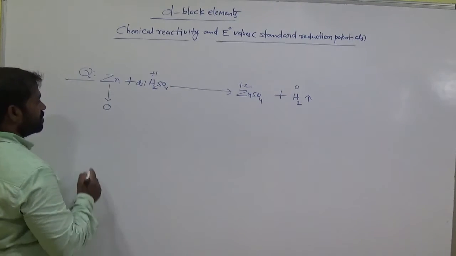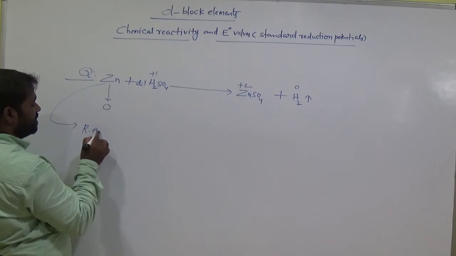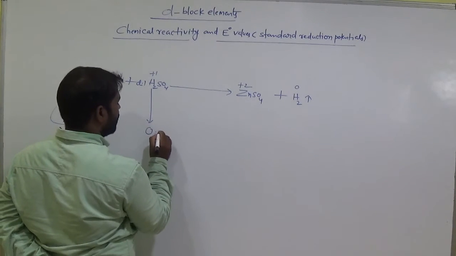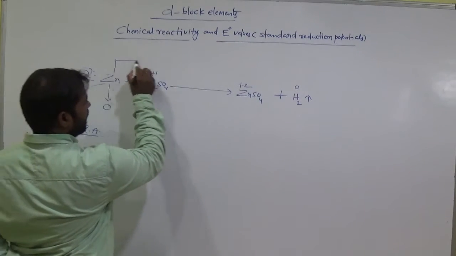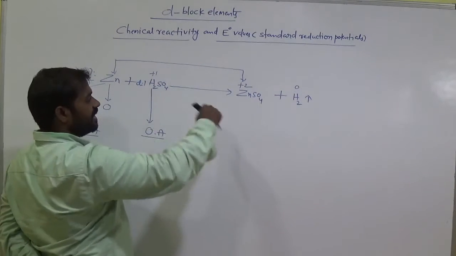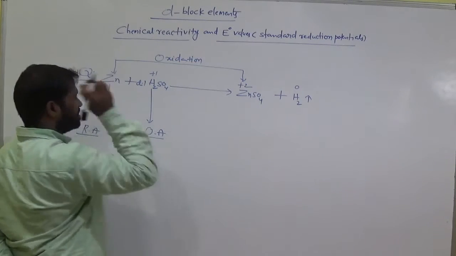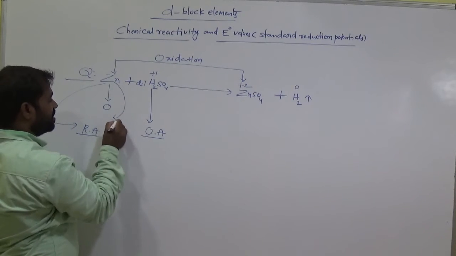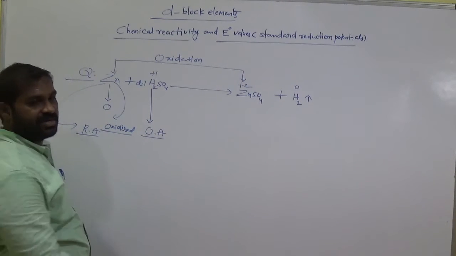Zinc is called the reducing agent. Here H plus is called the oxidizing agent. From zinc to Zn+2, loss of electrons takes place, so we call it oxidation. Zinc is oxidized by the loss of electrons, so it is the reducing agent.